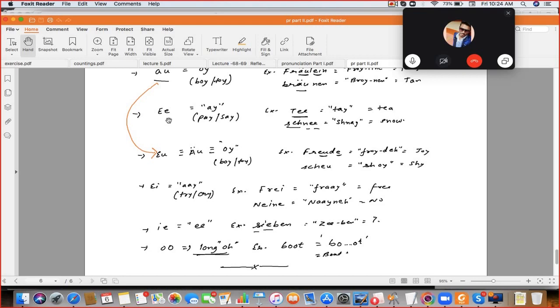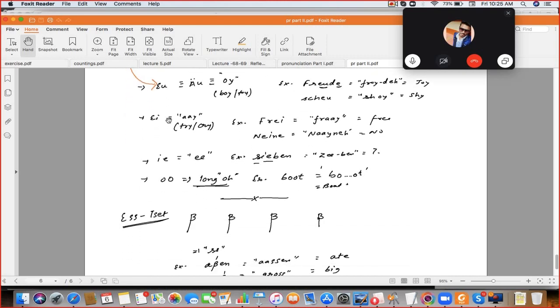Next is IE. IE is E. So speak the example. Sieben. Okay, Sieben. Clear?